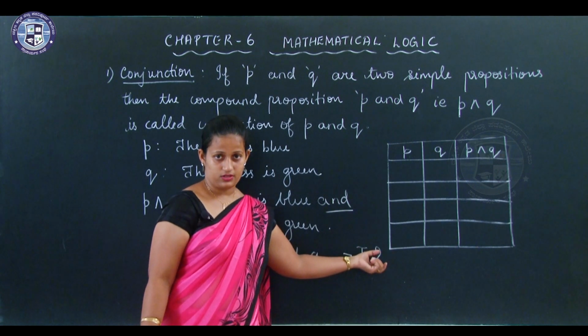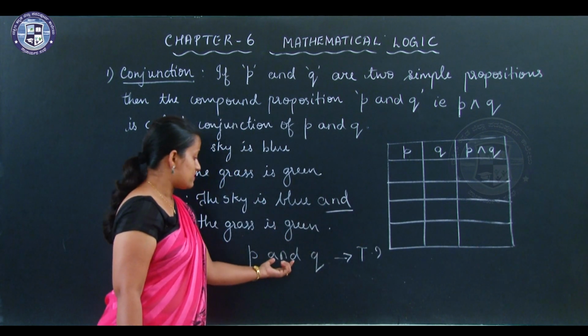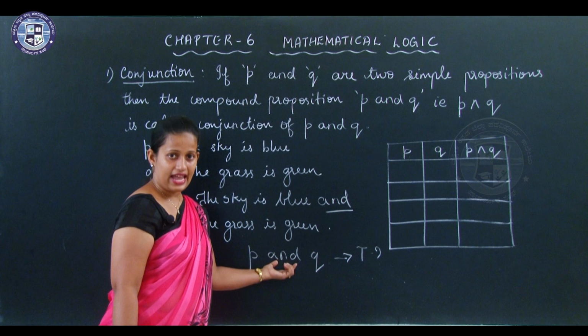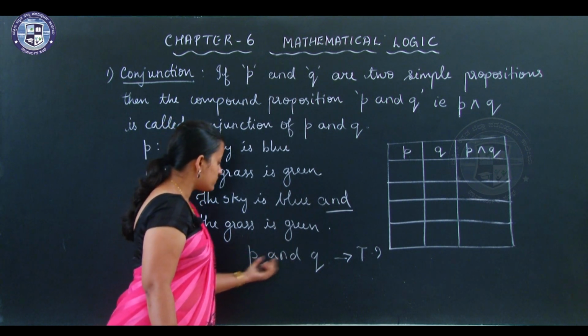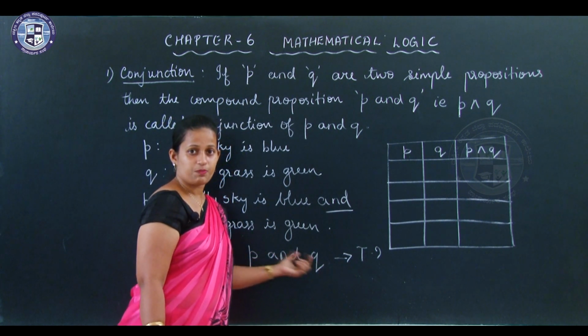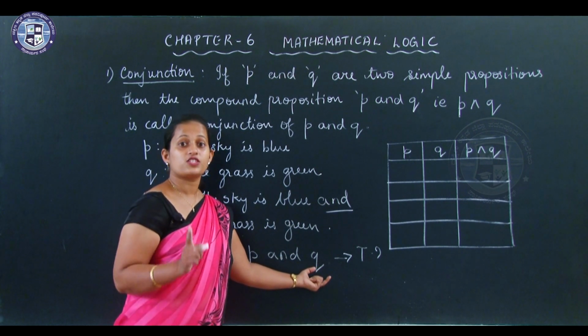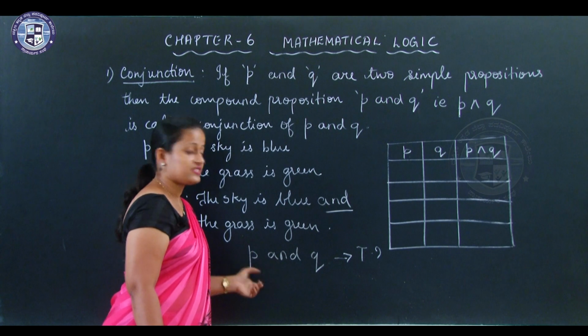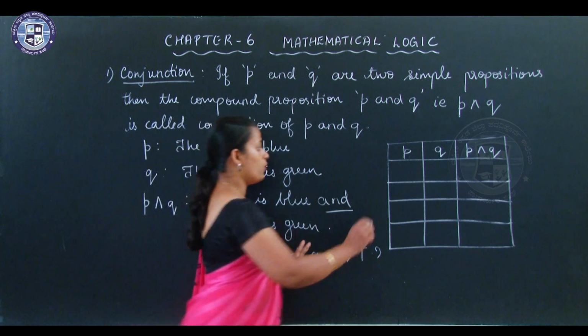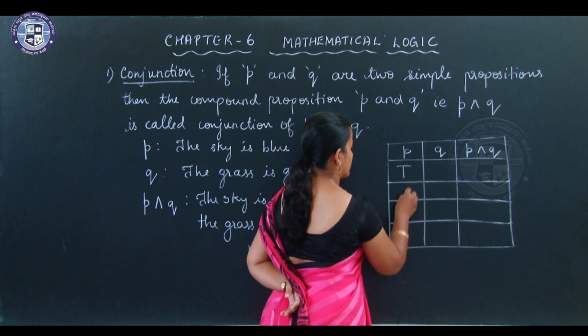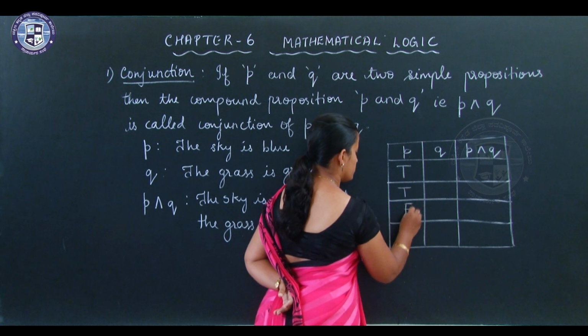That is my question. If the connecting word is and, then both the simple propositions P and Q must be true if the entire statement has to be true. So, what we will be doing here is checking the truth values.